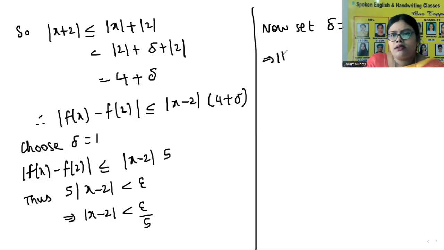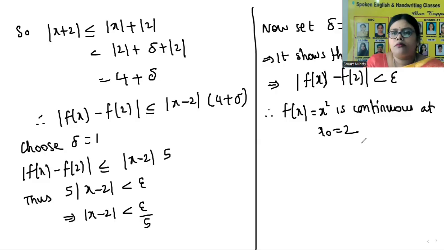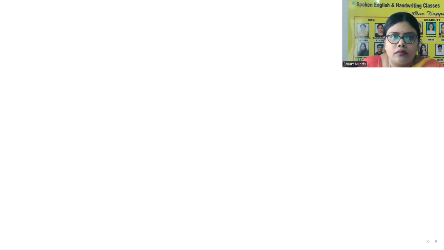That means it shows that mod x minus 2 is less than delta implies mod f of x minus f of 2 is less than epsilon. Therefore, f of x is equal to x square is continuous at x naught is equal to 2. So with this, the first bit is completed. Now we will do the next bit.